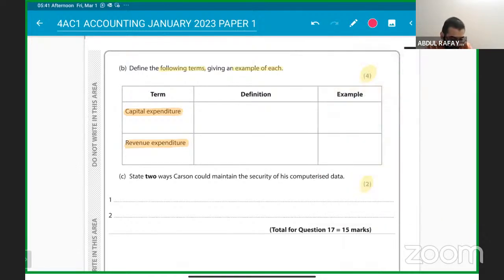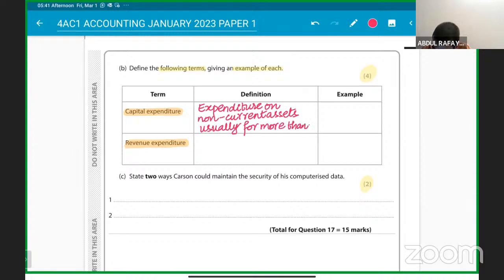What is the definition of capital expenditure? You can simply give that it is expenditure that is done on non-current assets, or for improving the performance. Expenditure for more than 1 year on non-current assets, usually for the long term. Usually for more than a year. So you can write down as much as possible in this box.